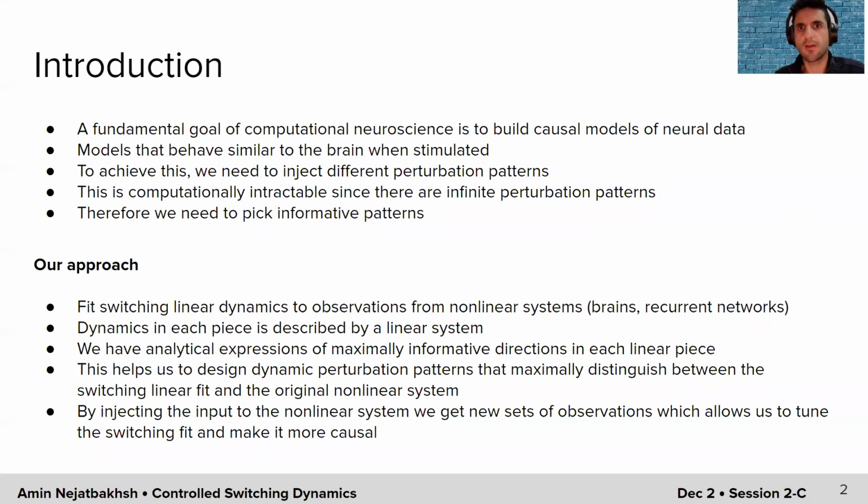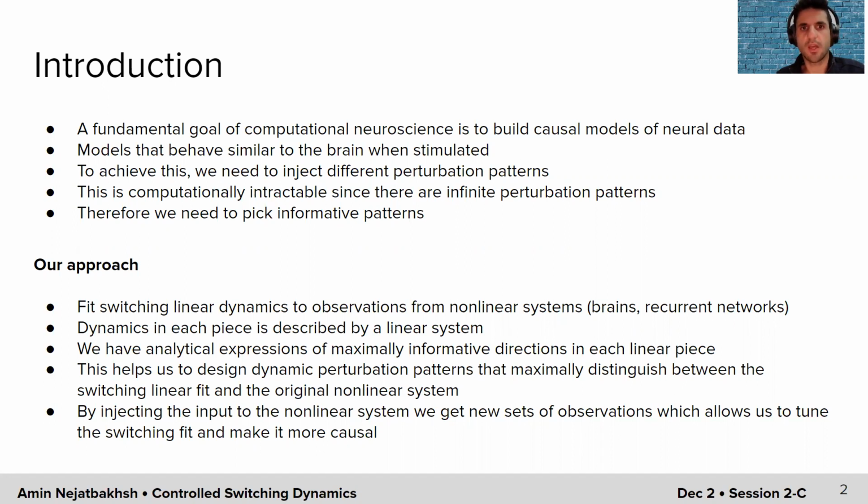To achieve this, we need to inject all different possible perturbation patterns and record the responses. This will allow us to build or fit a model that reflects perturbation properties of the systems too. However, this is computationally intractable simply because there are infinite perturbation patterns. Therefore, we need to pick the perturbation patterns in an elegant way that allows us to fit causal models without this computational intractability. So here is the approach that we propose.